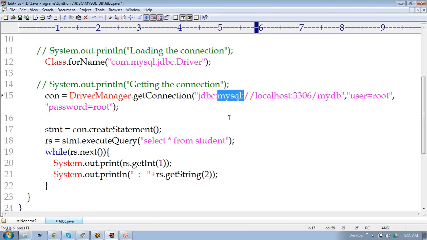Yes, this is a different protocol. But we are not using a browser here. In this example, I'm not using the browser. If you want to use the browser, then we have to introduce the concept called servlet. But in a browser we need to communicate using TCP/IP, right?